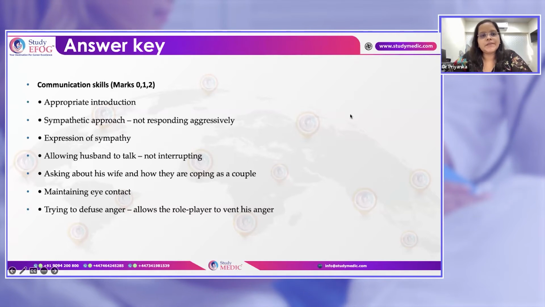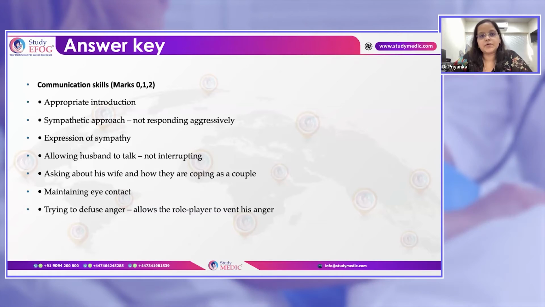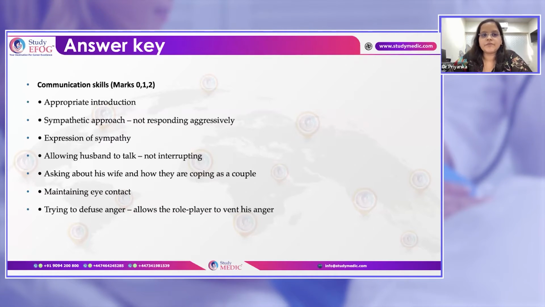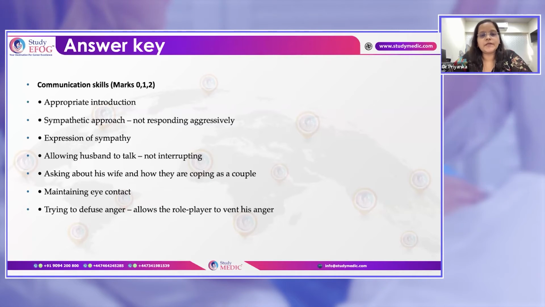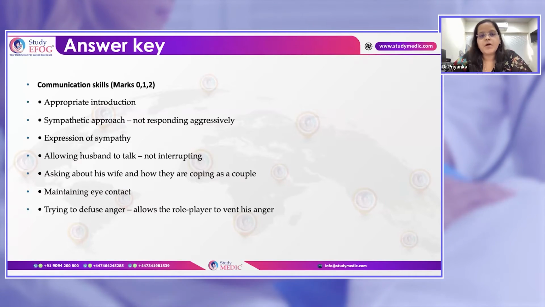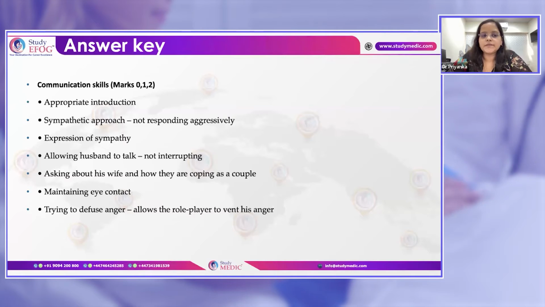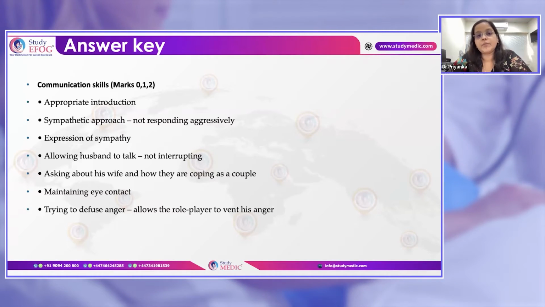So here, as it is a difficult patient station, the patient may have had some loss, or the patient may hear some bad news, like hearing the news of a cancer, or sometimes they may have been treated for a cancer and then the surgery was suboptimally done, and then the margins came out to be positive.